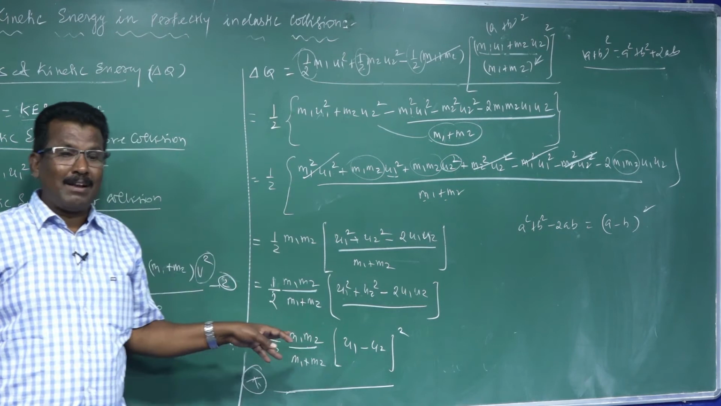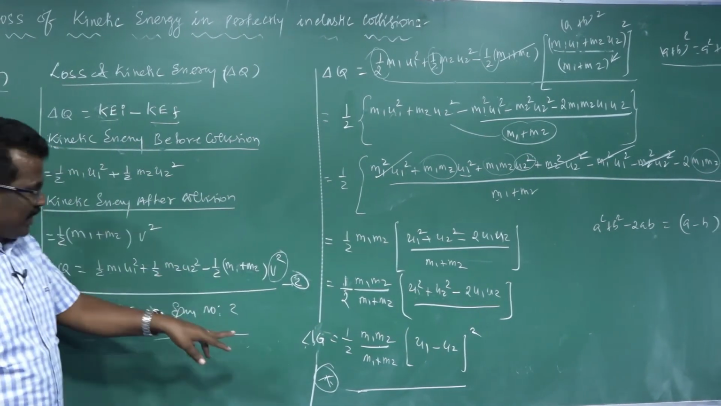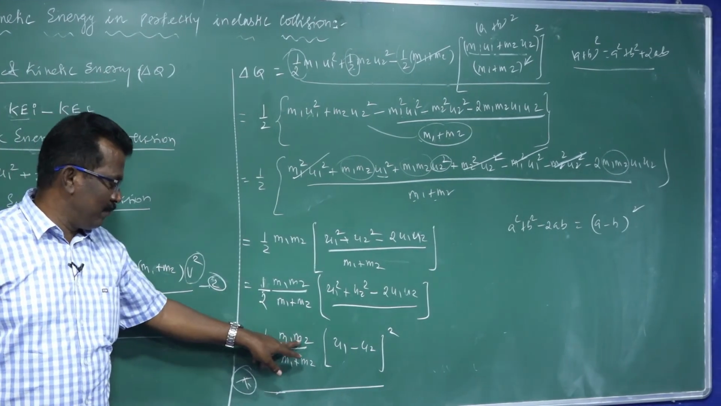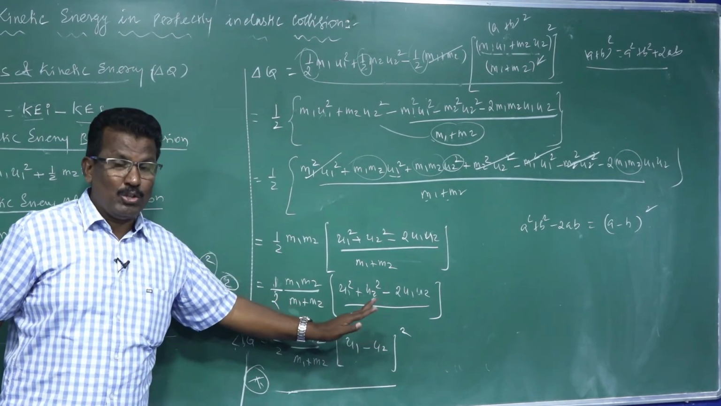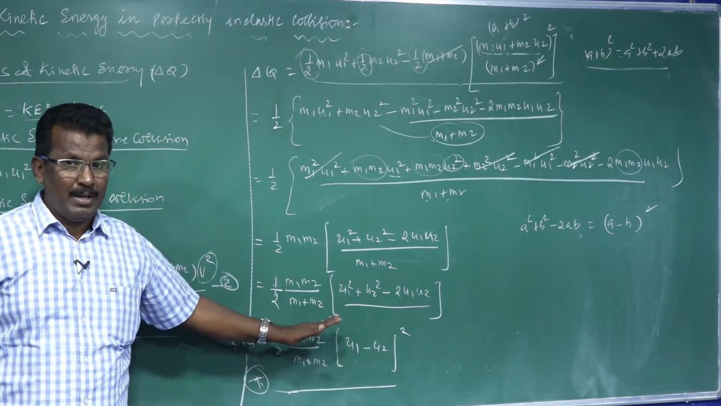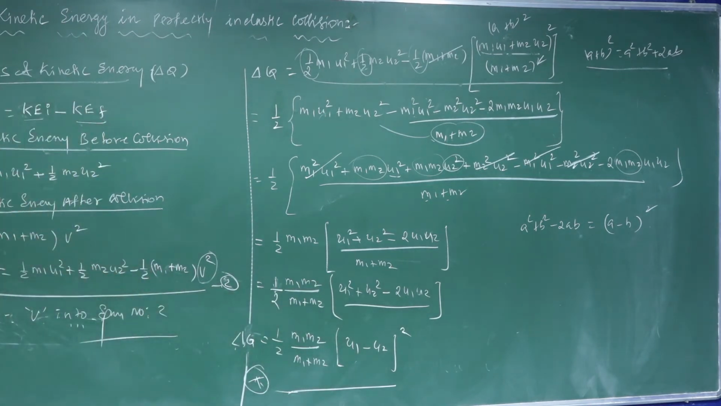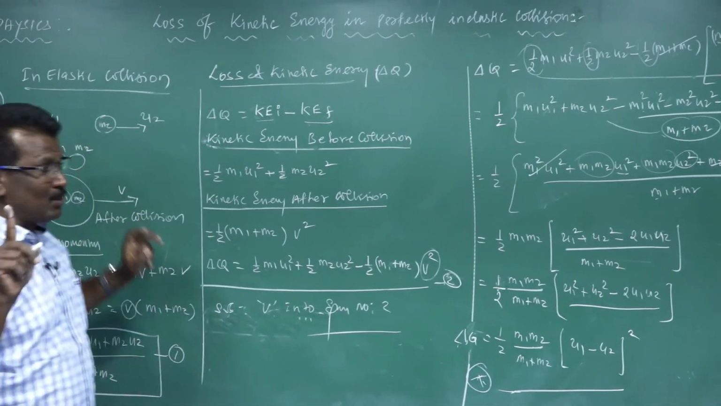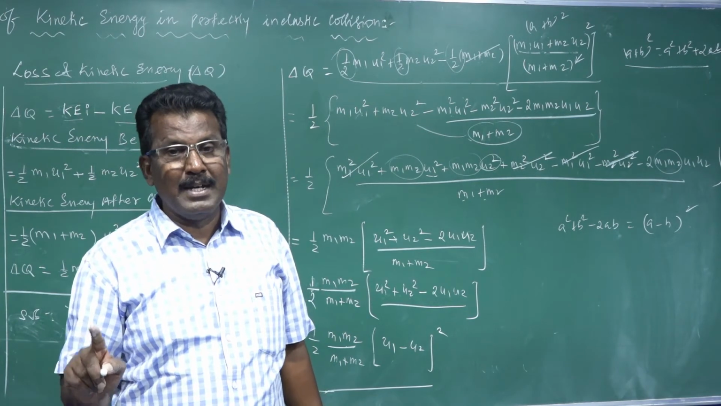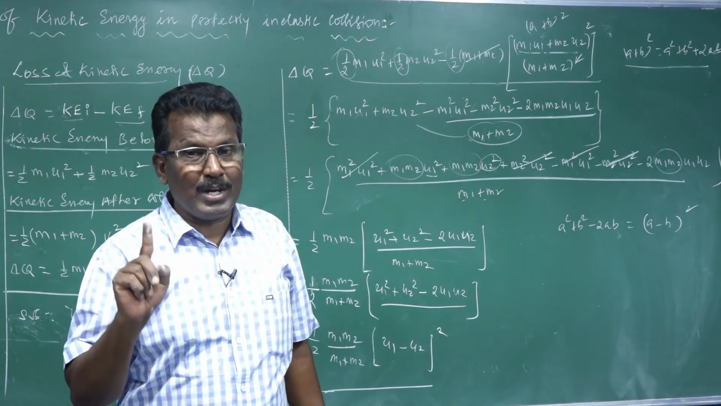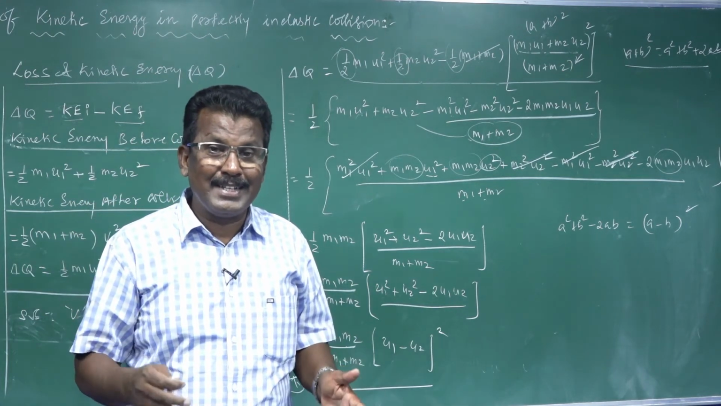Delta Q, the loss of kinetic energy in the case of inelastic collision, can be calculated as 1 by 2 m1 m2 divided by m1 plus m2, into u1 minus u2 the whole square. So this is a loss of kinetic energy, not conserved in the case of inelastic collision. In inelastic collision, only the total momentum remains constant. Kinetic energy is not constant, so kinetic energy varies, because after collision the kinetic energy is lost.